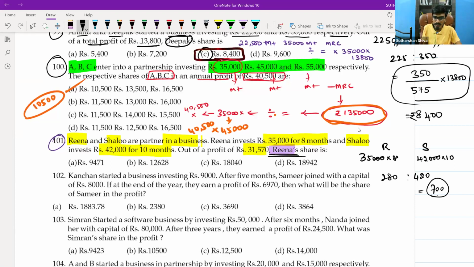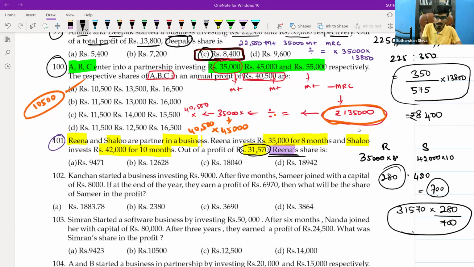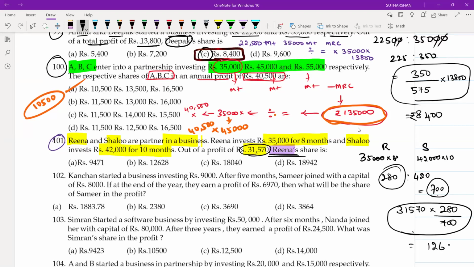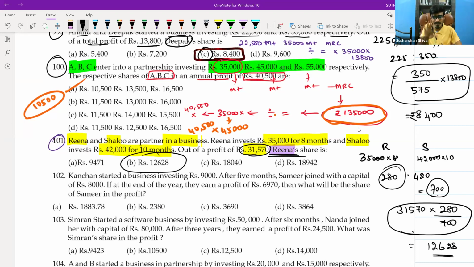They are asking Reena's share. What is Reena's share? We will say total profit. Total profit is nothing but 31,570 into Reena's, which is 280 divided by 700. Do it and give me the answer. 31,570 into 280 divided by 700. What is the answer? 12,628, sir. Very good, 12,628. So we will go with option B. This is one way of approaching it.